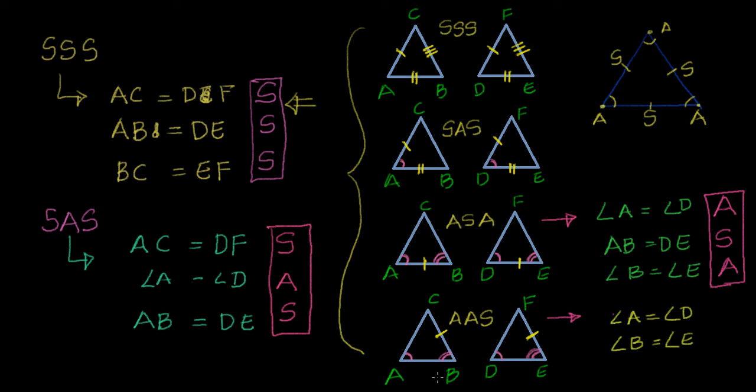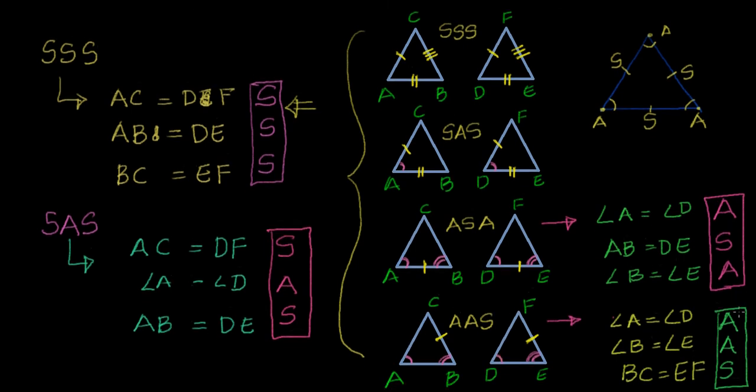Now two angles are over. After that, what is the side we have considered? BC. So I will say BC is equal to EF, right? Now see what we have done. We have taken here an angle, then we have taken here an angle, and we have a side. So what you have to do once the problem is given, you have to look at the problem and understand which congruency you want to use.